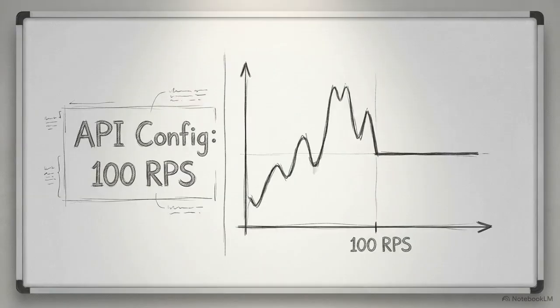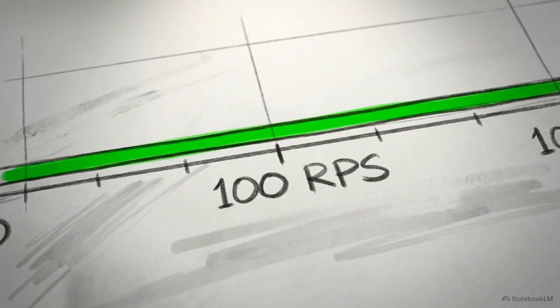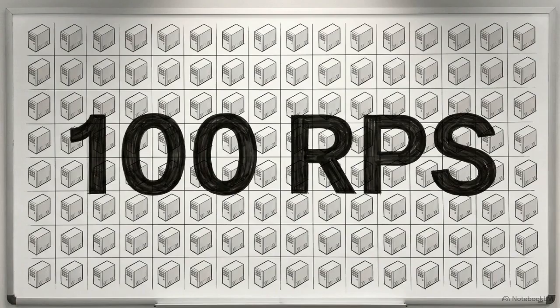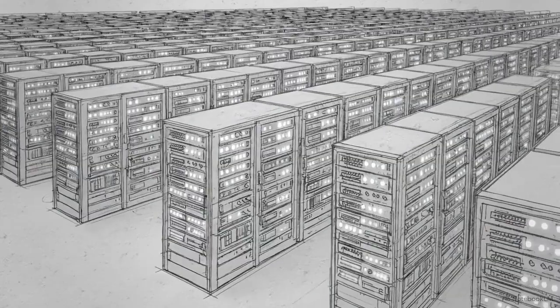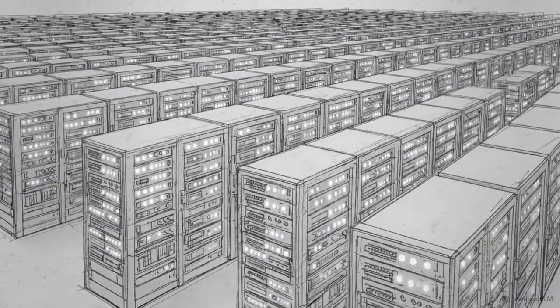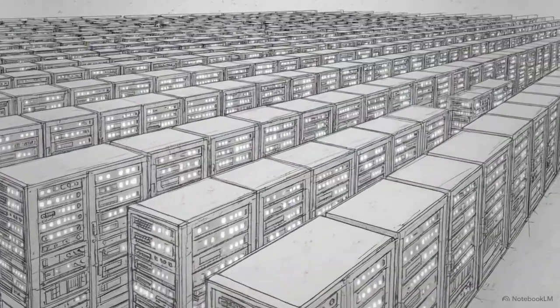Looking at the telemetry now, the gap between intent and reality is closed. With a centralized data store managing the state, the configuration of 100 requests per second translates to exactly 100 requests per second passing through, regardless of how many pods are active in the cluster. The most dangerous flaws in distributed engineering are rarely bugs in the code itself. They are flaws in assumptions. They occur when you fail to align perfectly valid local logic with the physical realities of the deployment topology.